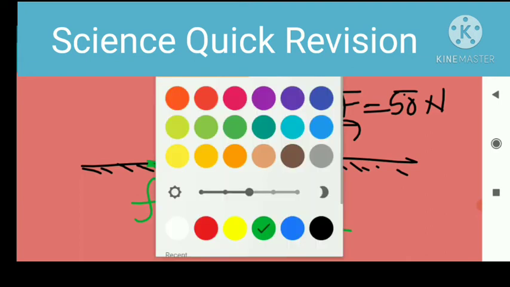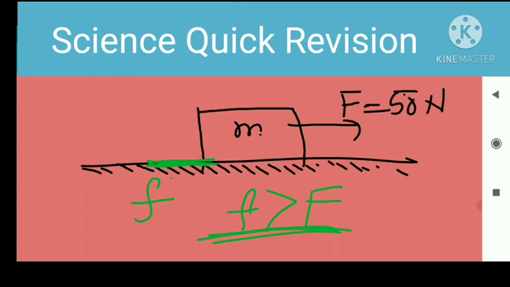Here we take a body on this horizontal surface, and someone pulls this body and applies a force of 50 Newton, but this body does not start moving along the direction of applied force. The frictional force F just develops between the contact surfaces of these two bodies, and the value of this frictional force must be greater than the applied force.